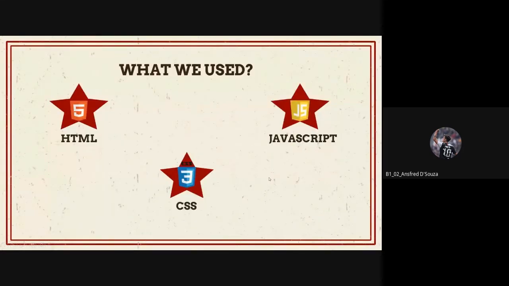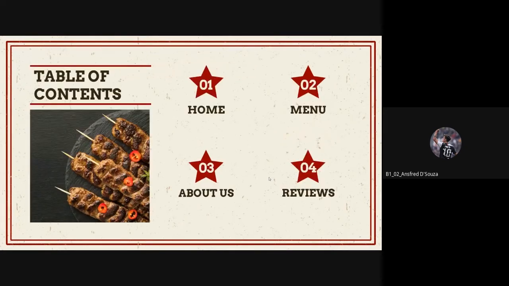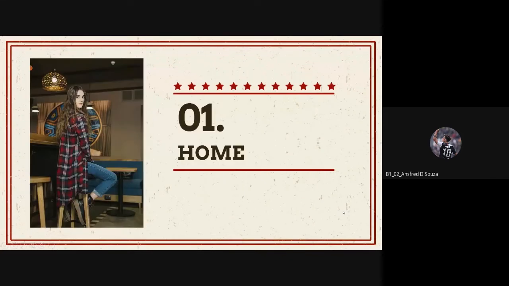So these are the technologies we use. HTML and CSS for making the main structure of the website. And we also use some parts of JavaScript for image sliders. So you can go to the next slide. So this is the table of contents, like this is how we've structured our website. So we have home, menu, about us part, and a review section. So you can go to the next slide.